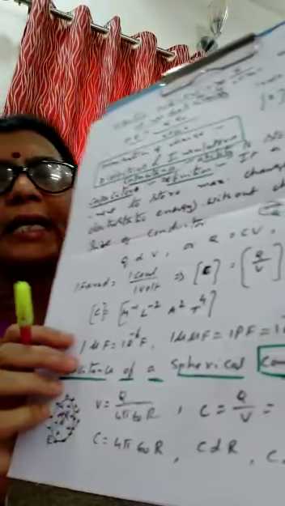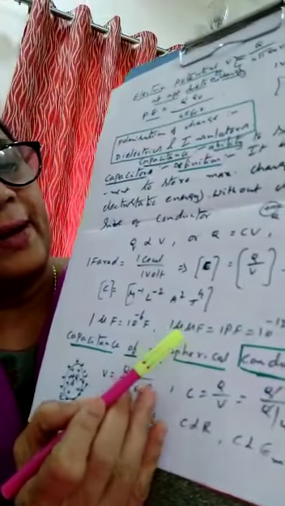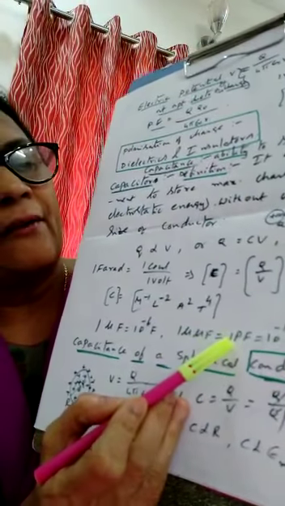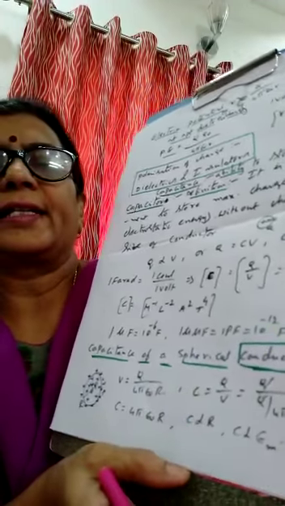Now generally the capacitance unit farad is a very, very large unit. That is why we say 1 microfarad. What is the meaning of micro? 10 raised to minus 6. So 1 microfarad is equal to 10 raised to minus 6 farads. We write it like this, with this symbol, 1 µF. And 1 pF is nothing but 1 picofarad, that is 10 raised to minus 12 farads.